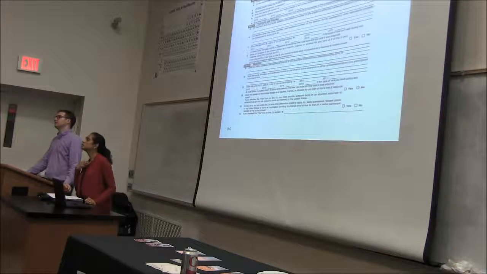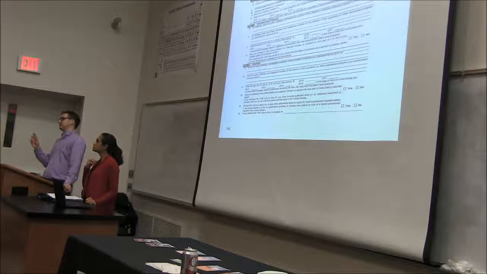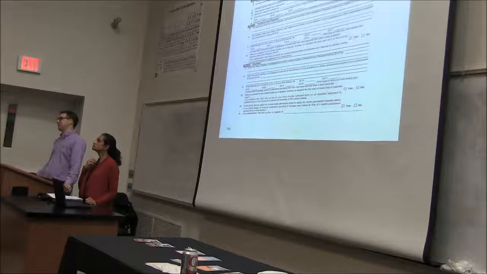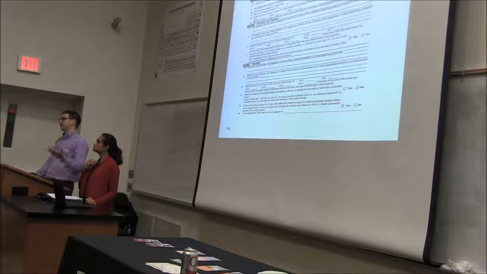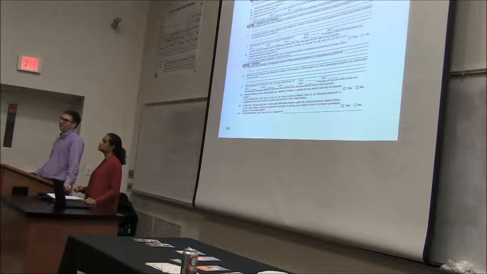She's asking about the days. You list the number of days in the 2016 calendar year that you were physically present in the U.S. So you count up how many days you spent in the U.S. during the year, and that includes any partial day in the U.S. So if you came January 5th, that counts as one full day for the test.